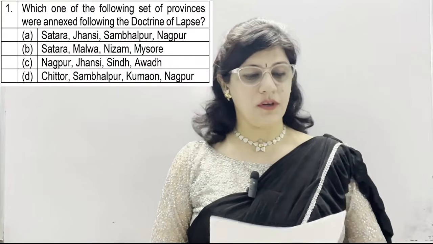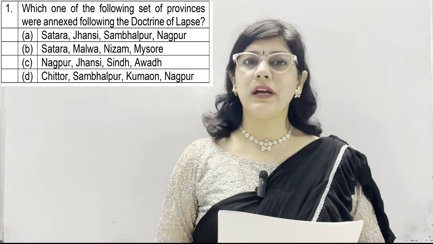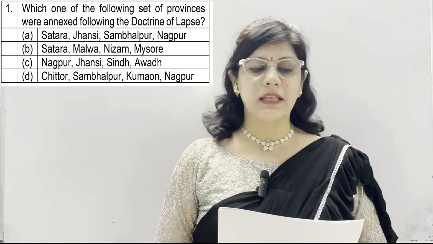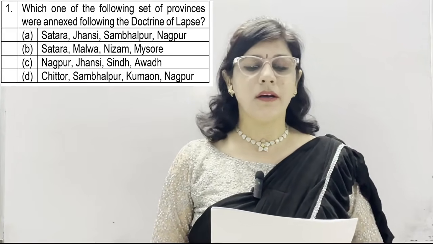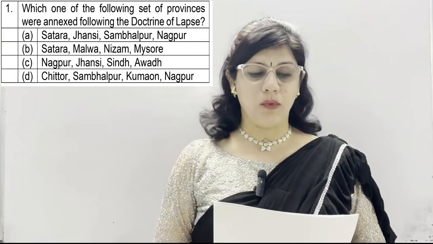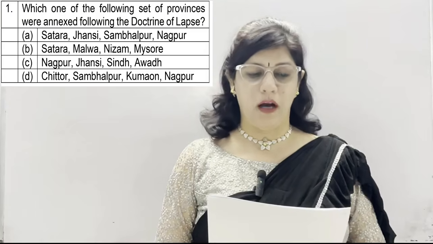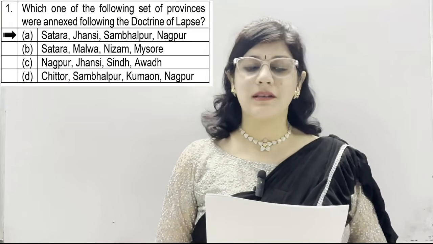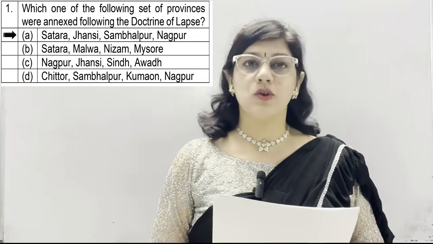Let us start with Unit 1 covering Chapters 1 and 2, which are First War of Independence 1857 and Growth of Nationalism. Starting with the first question: which one of the following set of provinces were annexed following the doctrine of lapse? Option A, Satara, Jhansi, Sambalpur, Nagpur. Option B, Satara, Malwa, Nizam or Mysore. C is Nagpur, Jhansi, Sindh and Awadh. D is Chittor, Sambalpur, Kumaon and Nagpur. Option A is correct, which is Satara, Jhansi, Sambalpur and Nagpur, which were annexed due to the doctrine of lapse policy.